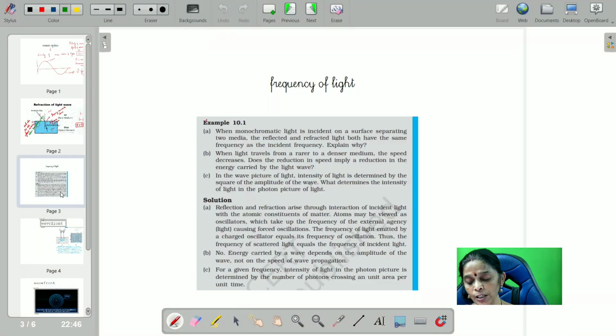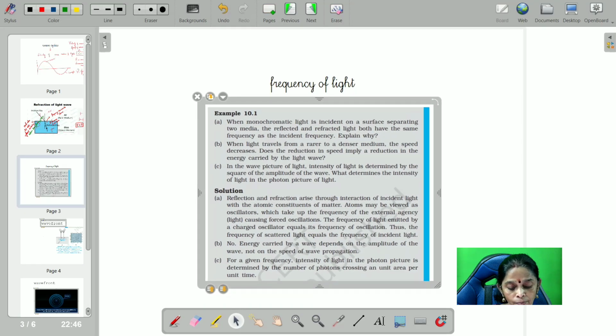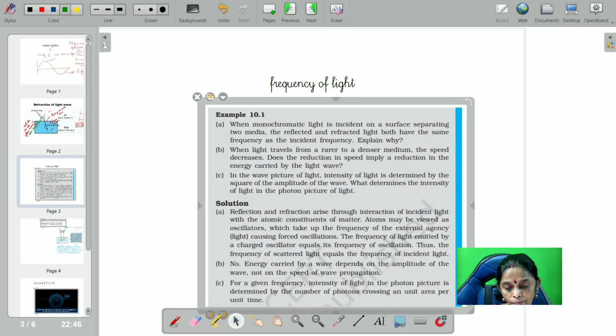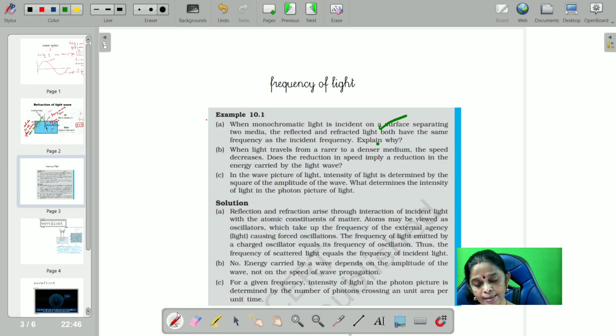So you can see the first question here. When a monochromatic light is incident on the surface separating two media, the reflected and refracted light both have the same frequency. Can you check here? Is it given? Same frequency? Yes. Both have the same frequency as the incident frequency.